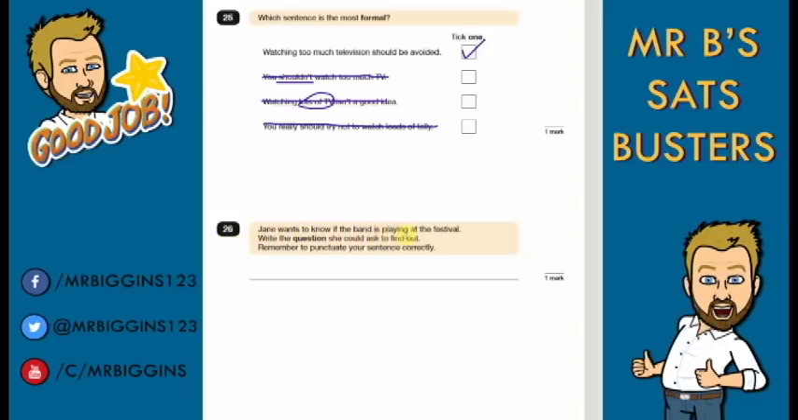Question 26. Jane wants to know if the band is playing at the festival. Write the question she could ask to find out. Remember to punctuate the sentence correctly. So this is looking for a question mark on the end. So if Jane wants to know if the band is playing at the festival, we can just put is, and I apologise for my writing here, I am using my mouse. Is the band